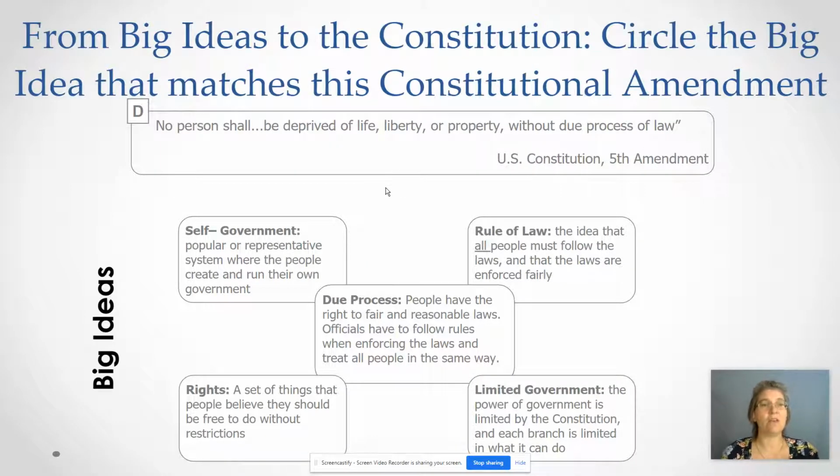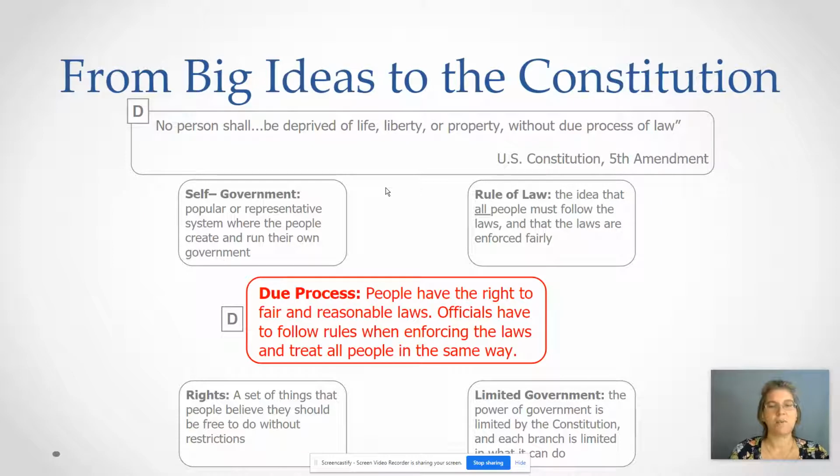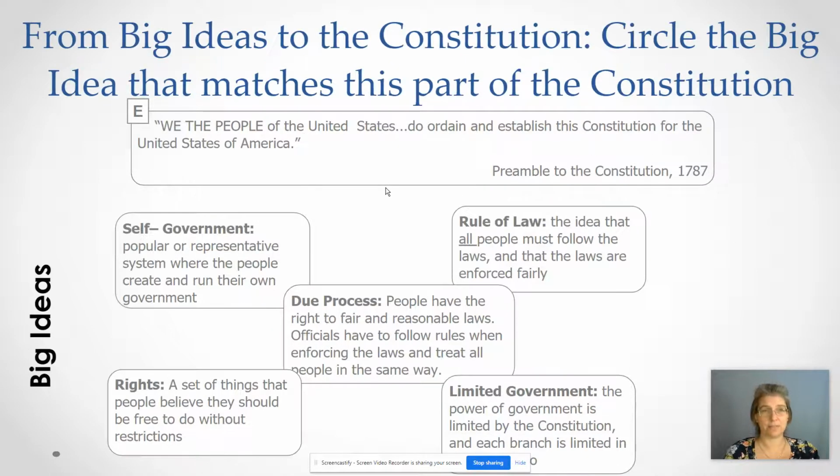So here we have, no person shall be deprived of life, liberty, or property without due process of law. That one kind of gives it away in itself. Okay, yes, this is due process. People have the right to fair and reasonable laws. Officials have to follow rules when enforcing the laws. Everyone has to be treated the same way. If you see, due process of law, we cannot be deprived of life, liberty, or property without that.